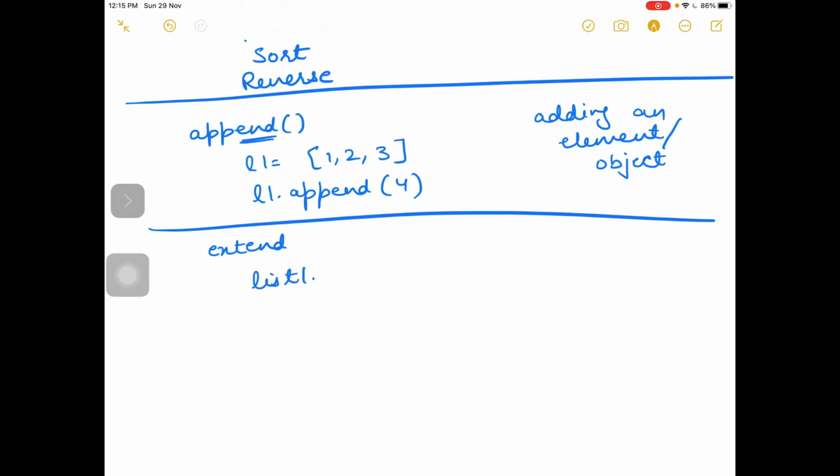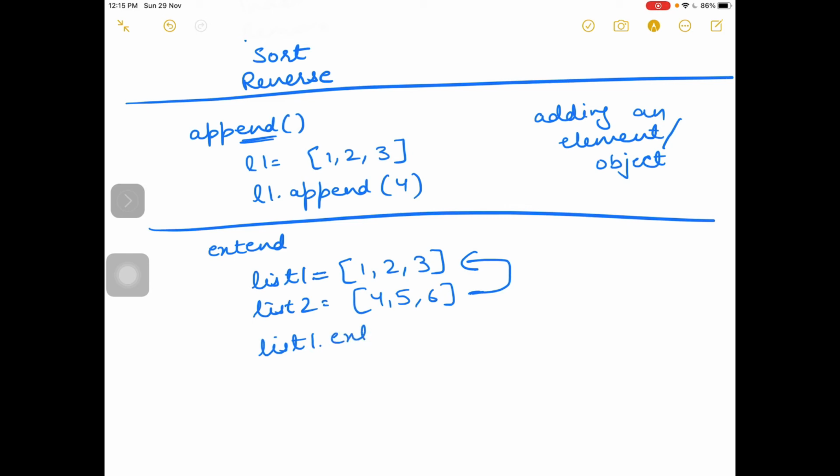suppose I have list 1 as 1 2 3, list 2 as 4 5 6, and I want to add this list to the end of this list. So how will I write? List 1 dot extend list 2. So list 2 elements will be added at the end of list 1.